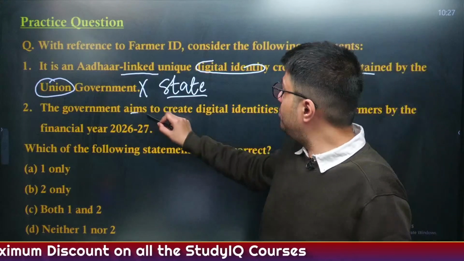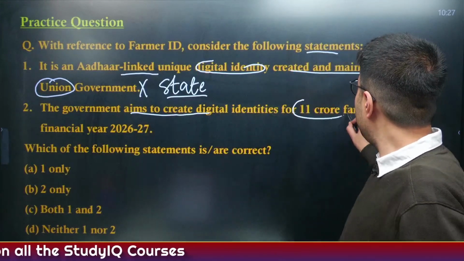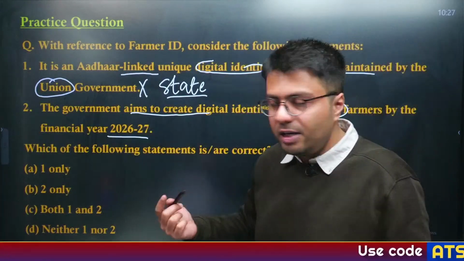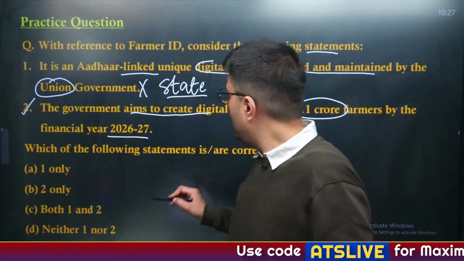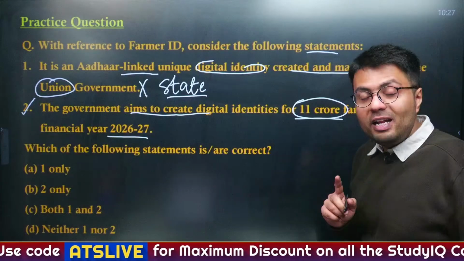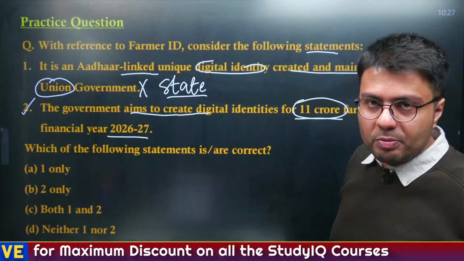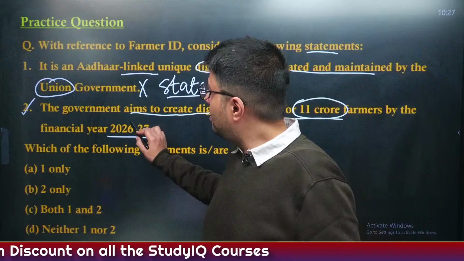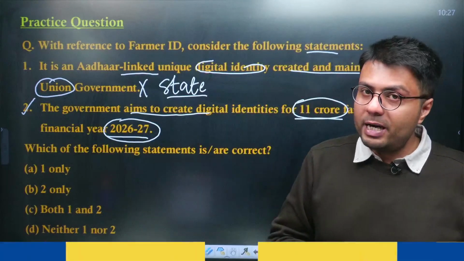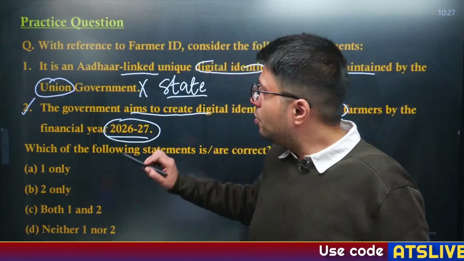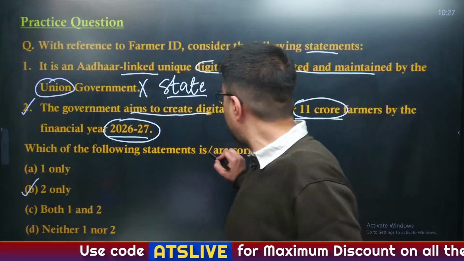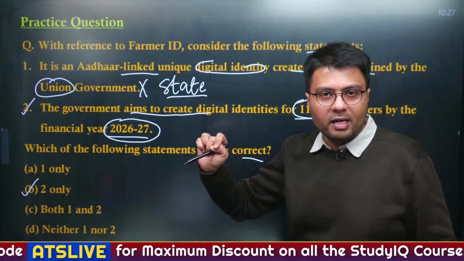Now, the government aims to create digital identities for as many as 11 crore farmers by the financial year 2026. This is straightaway data. It is a correct statement, as the government wants to have 11 crore farmers with farmer IDs by the end of the third financial year since the scheme was implemented, that is 2026-2027. Understood? So, as only the second statement was correct and the first was incorrect, and we have to identify the correct statement, Option B is the right answer to this question.